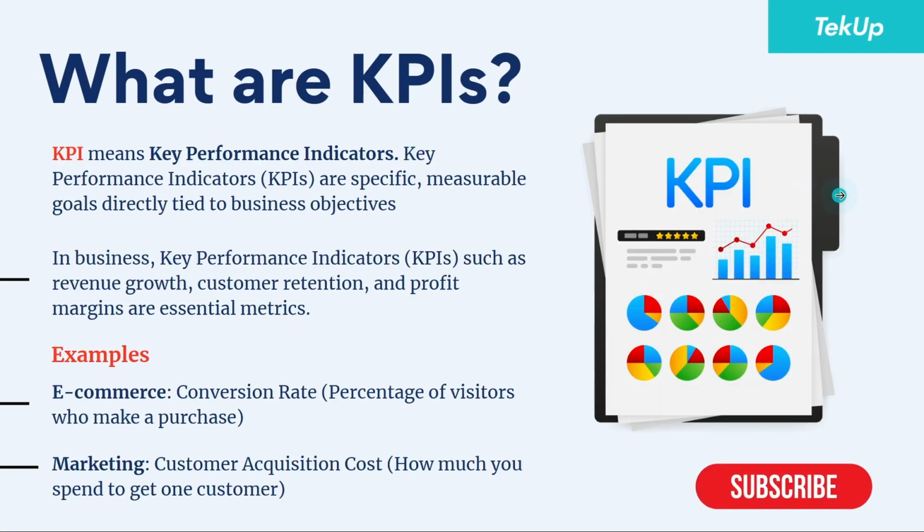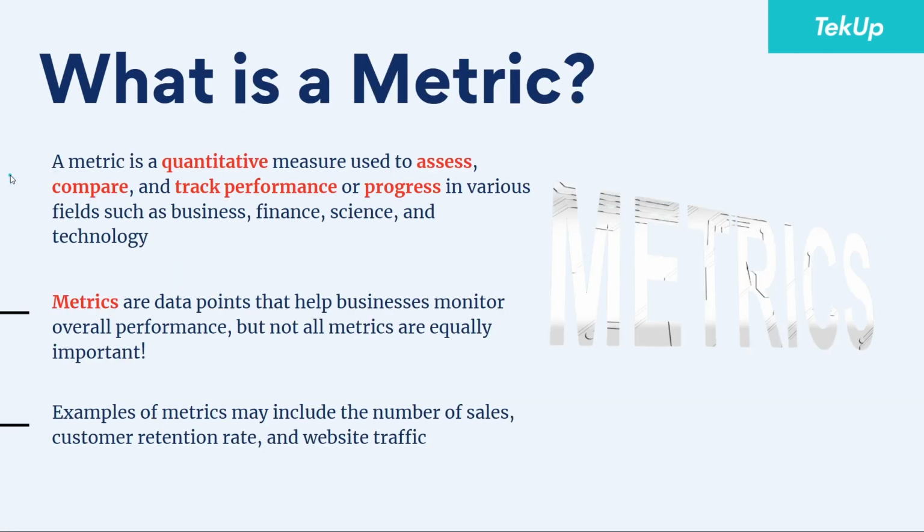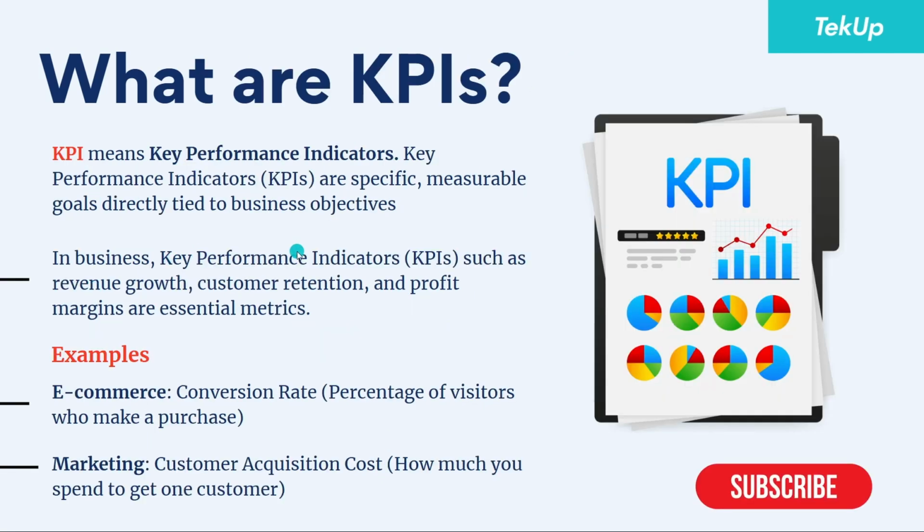When we go back to KPIs, we are saying that KPIs are measurable goals directly tied to business objectives. One major thing you can pick from these two divisions is that while KPIs are tied to business objectives, metrics are not actually tied to business objectives. In business, key performance indicators such as revenue growth, customer retention, and profit margins are essential metrics.